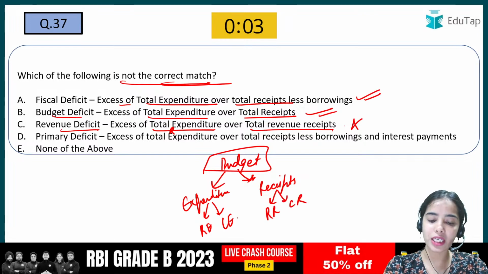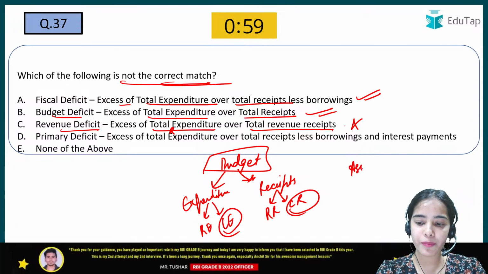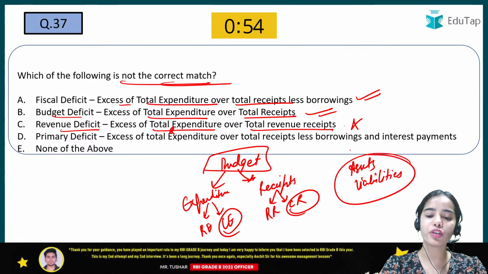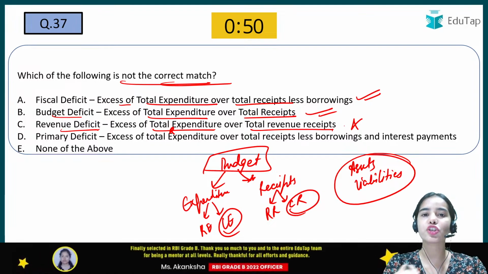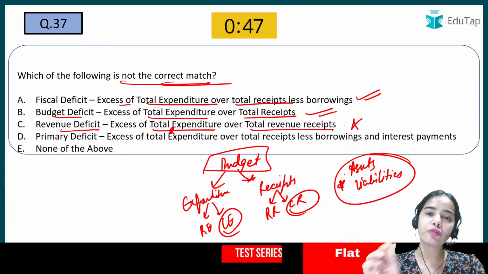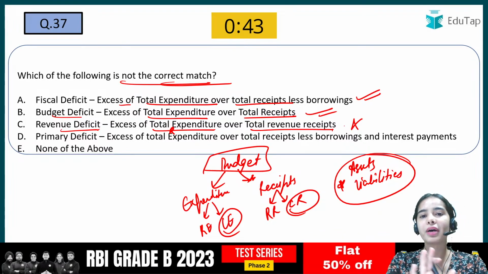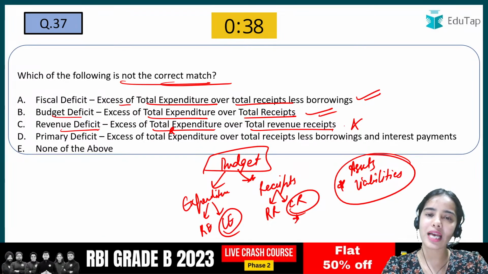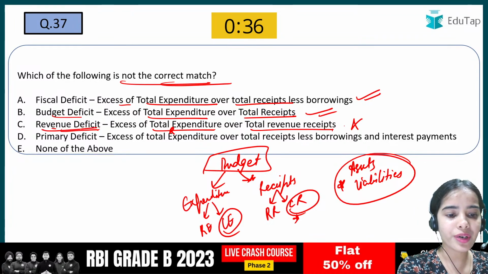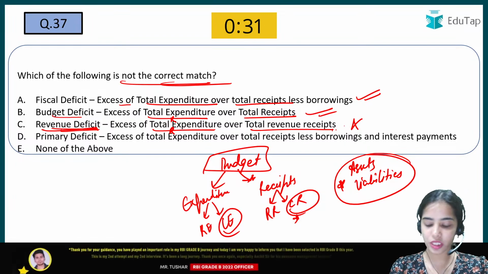Remember one thing very clearly, that when we talk about the capital, we are always talking about the assets and the liabilities. So in any question, if there is a mention of which of the following comes under the capital budget, capital expenditure, or capital receipts, correlate it with some asset or liability. If it is correlating with an asset or liability, it will come under the capital budget, capital expenditure, or capital receipts. Okay, so we will see some examples and you will be able to understand. So revenue deficit is the excess of total revenue expenditure over the total revenue receipts. So this was the answer.